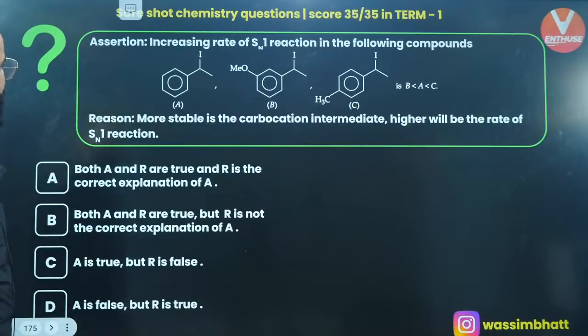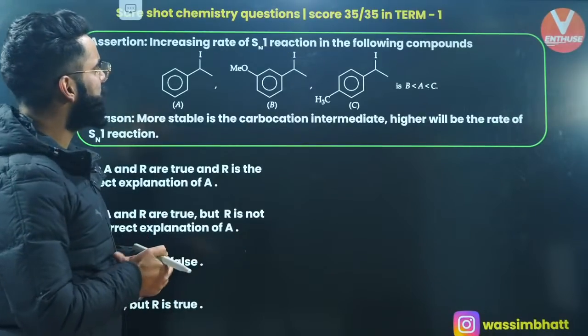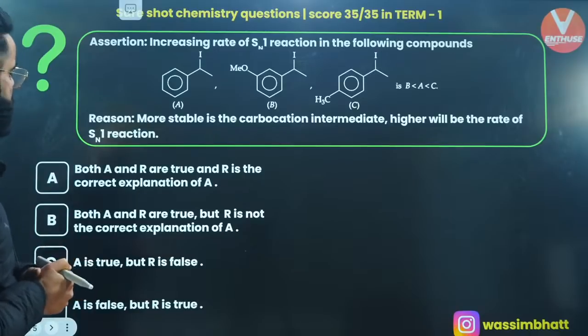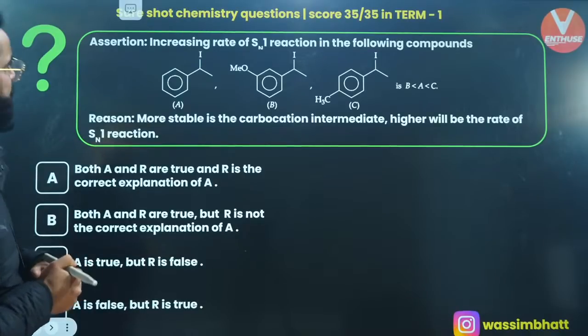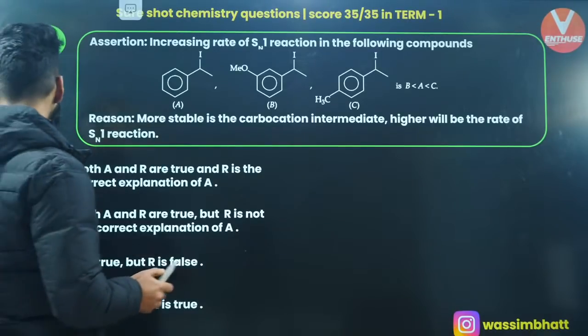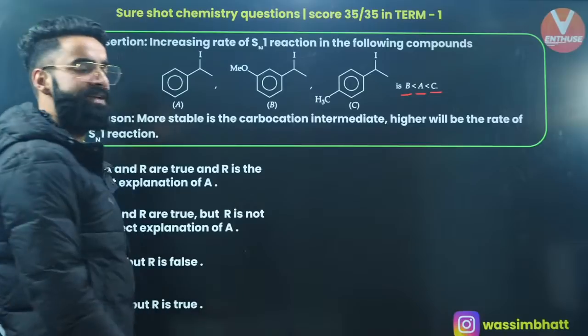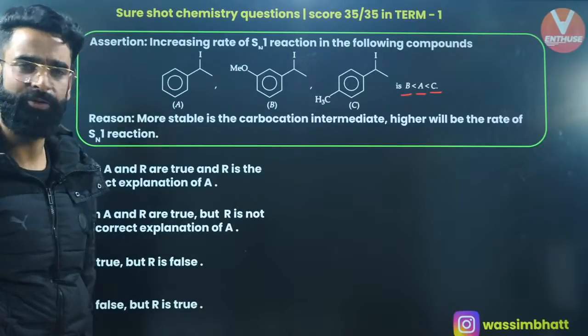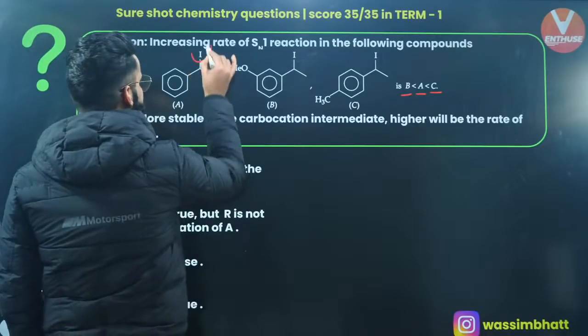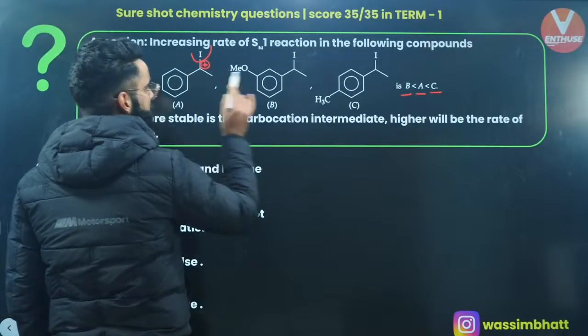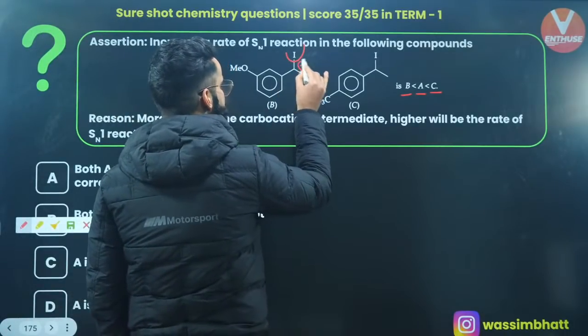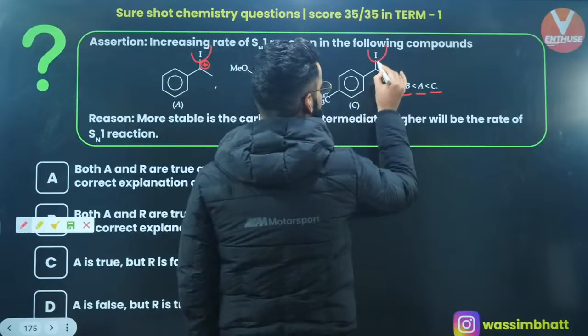Okay, one more. Increasing order of SN1 reaction in the following compounds is given to me. C maximum, A, then B. First of all, in SN1 reaction, what is the first step? We get the carbocation, right? Over here, when you take I negative out, the carbocation will be over here, positive charge on this carbon.